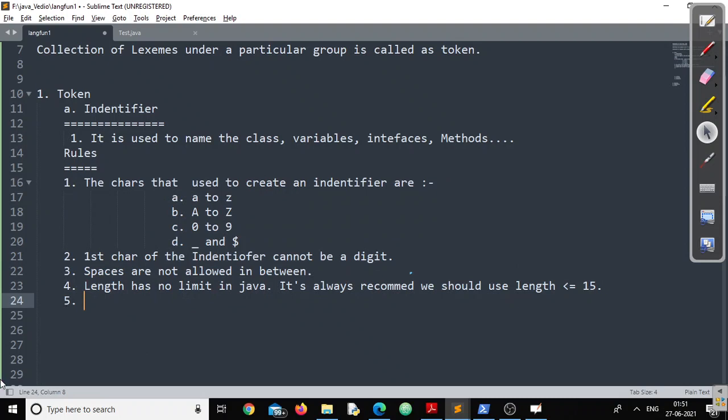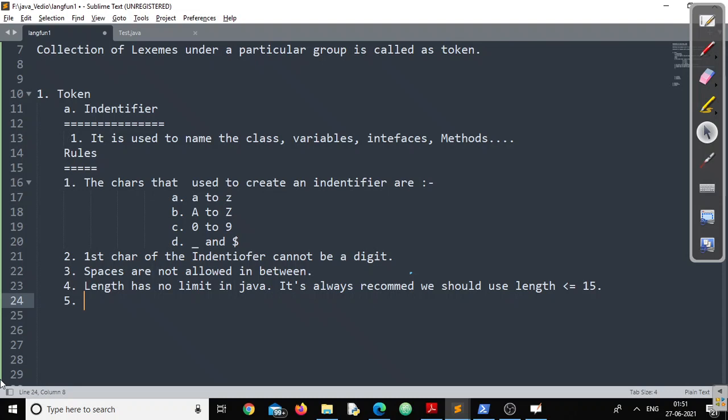Now the next one and the important one, remember, maybe in our day-to-day life, I can give the name of my kid as any dictionary word, no problem at all. Nobody will say this is not the rule. There is no such rule.